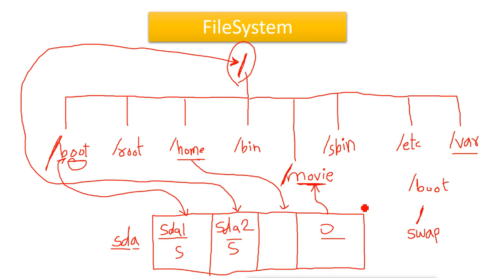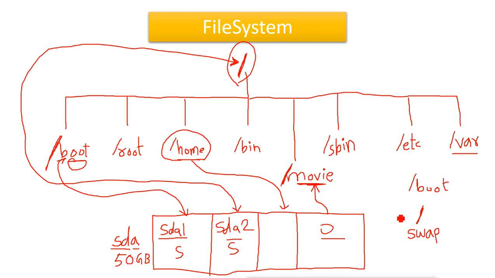Now it will also create, at the time of installation, a partition for the home directory, and it will create that only when your hard disk is more than 50 GB. So if our hard disk is more than 50 GB, it will create a separate partition for home. It will look like a data partition. It will not be a system partition, but still it will create that partition.